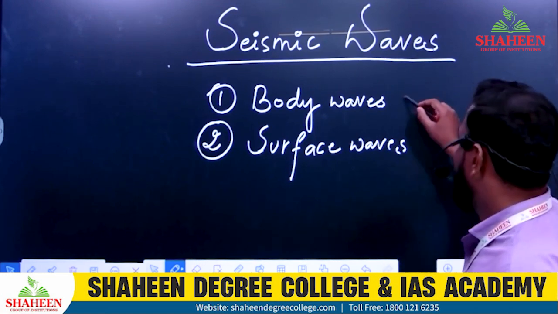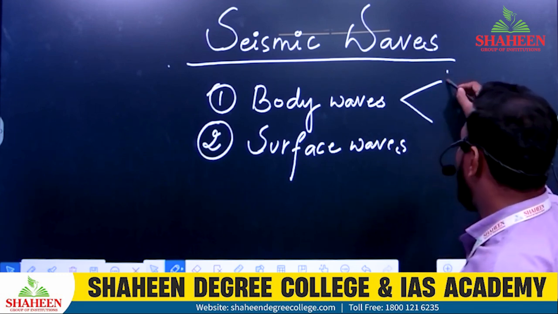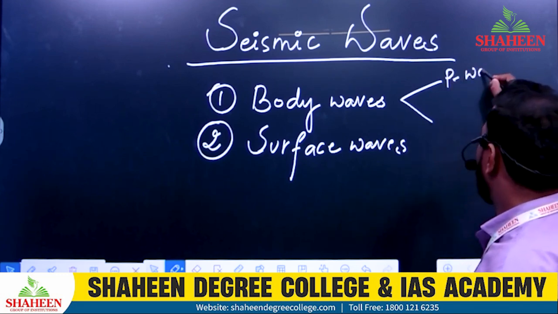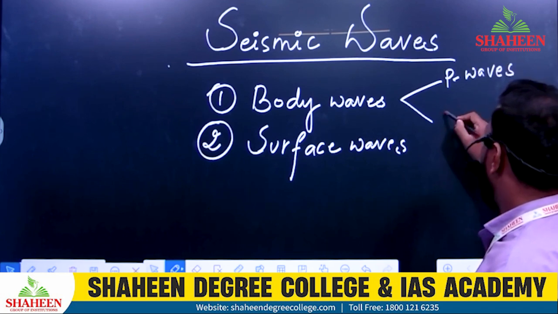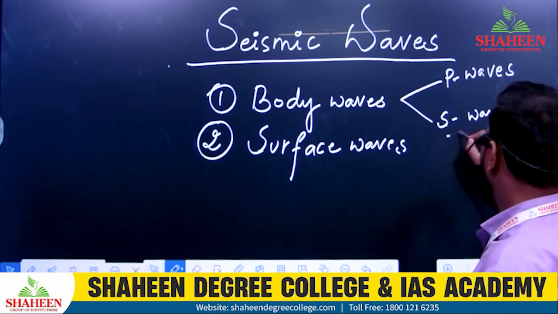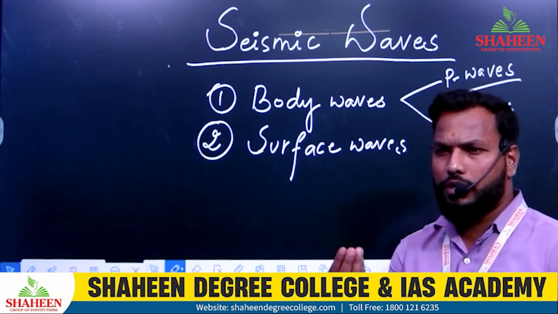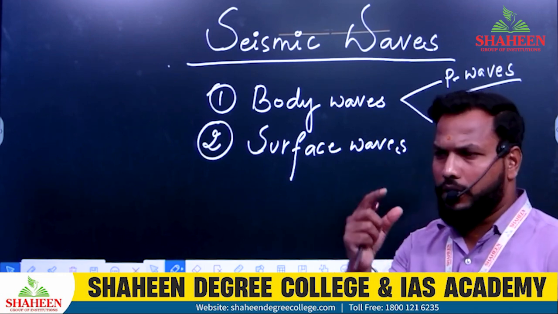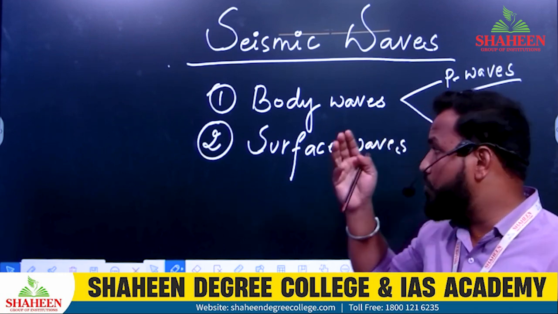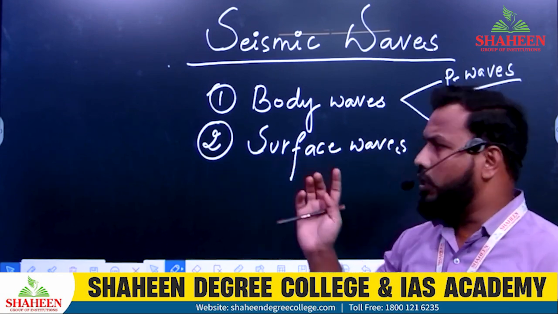Yes, so within body waves we have 2 more categories. Those are called P waves and S waves. Yesterday we discussed P waves and S waves in a short period of time. I just gave you a hint of what P waves and S waves are. Today we will discuss it very thoroughly, right?